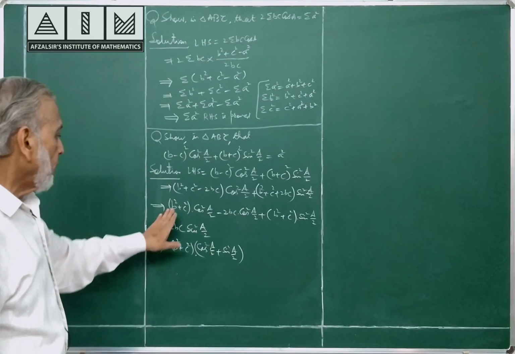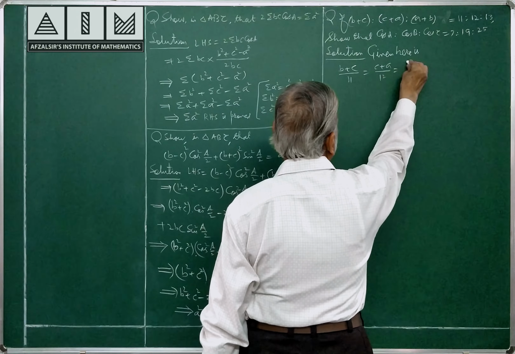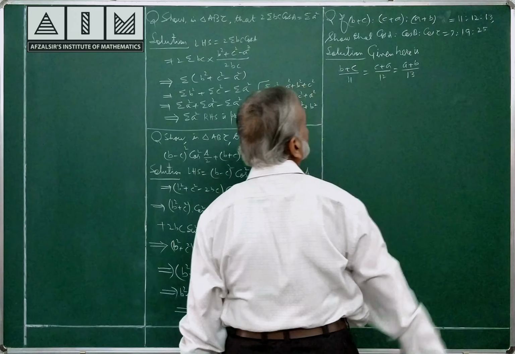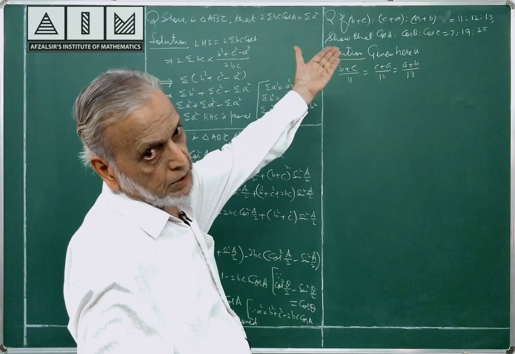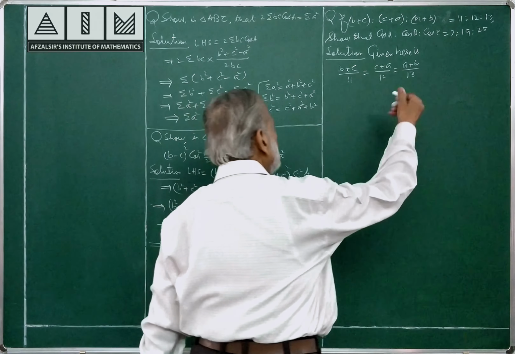Another question, what is given? B plus C by 11, C plus A by 12, A plus B by 13. I am rewriting, please see. That is, B plus C is to C plus A is to A plus B is 11 is to 12 is to 13, equal to some lambda.